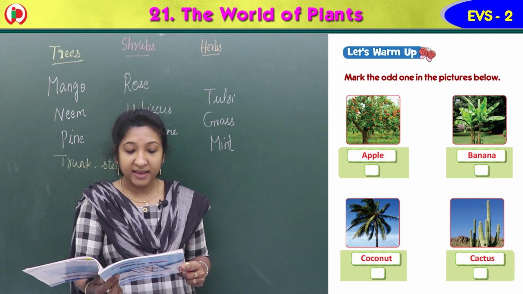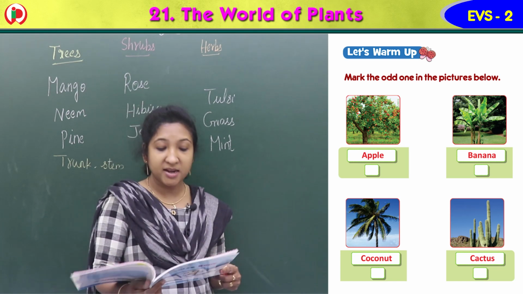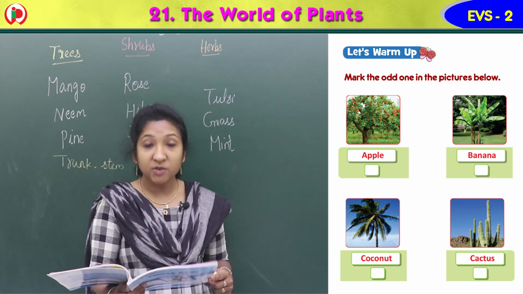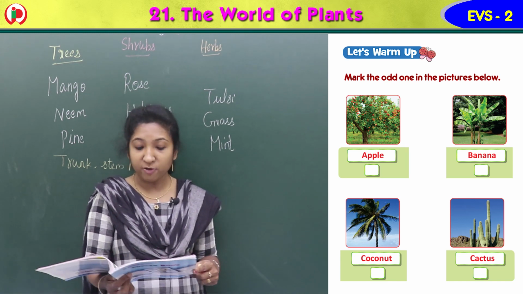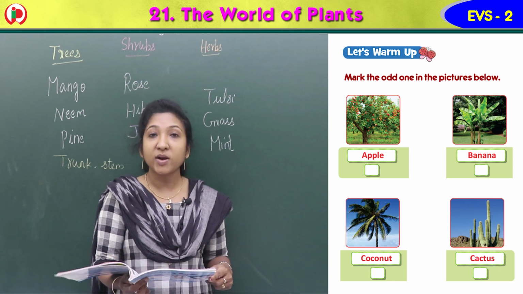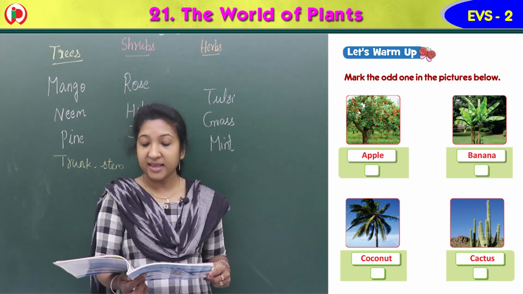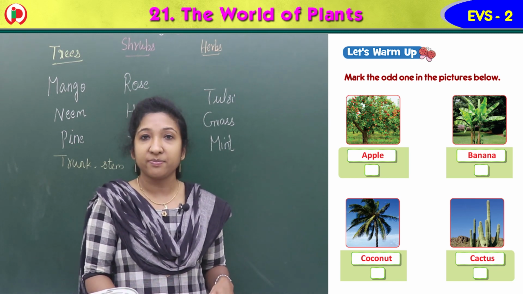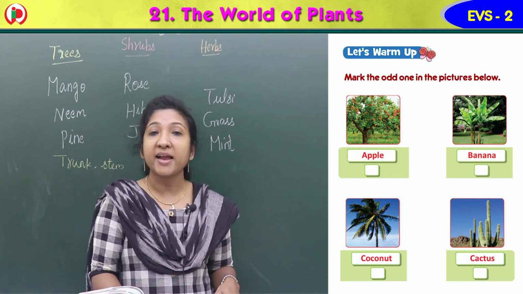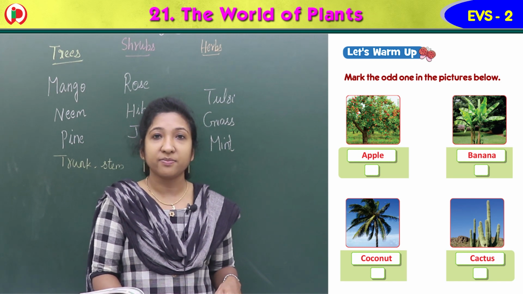Second is banana plant. Then coconut tree. And the fourth one is cactus, C-A-C-T-U-S. Cactus is a plant that grows in desert.